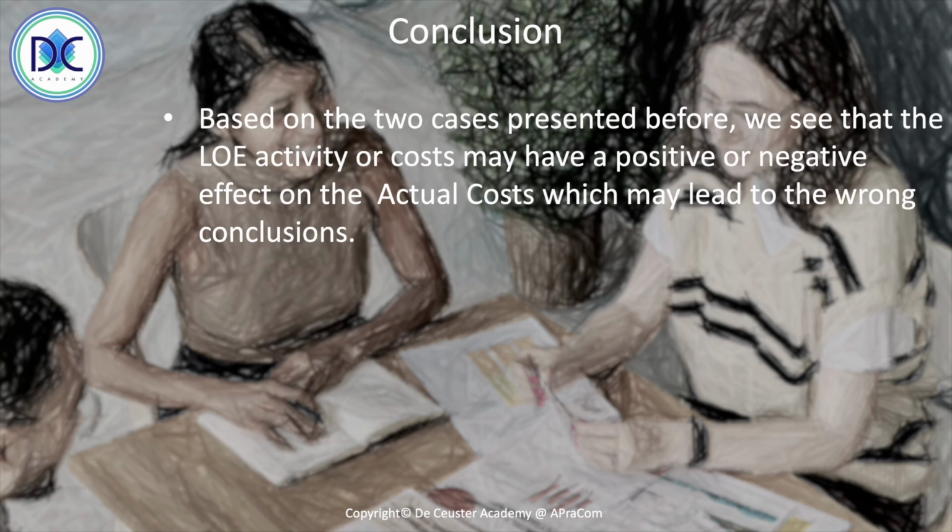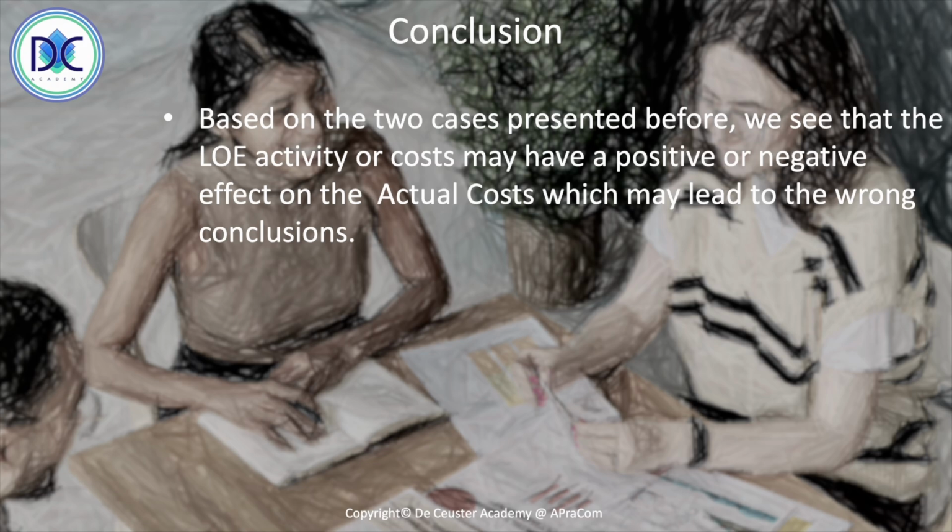So when we look at these situations, we see that depending on the level of effort cost, there can be a positive or a negative effect on the actual cost, and we may draw the wrong conclusion. We may decide to continue with a project that is not performing financially well, or we can decide to stop the project even when it is performing financially well.